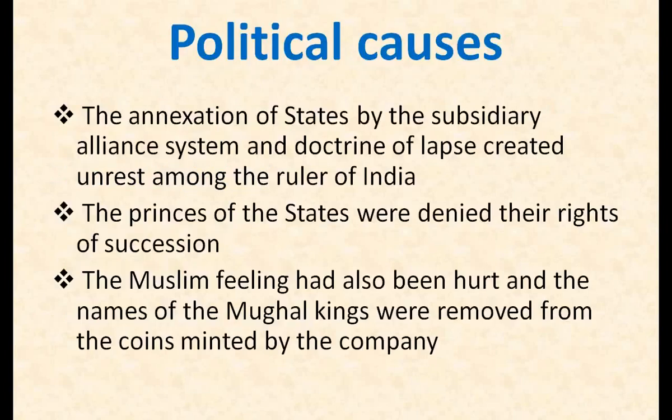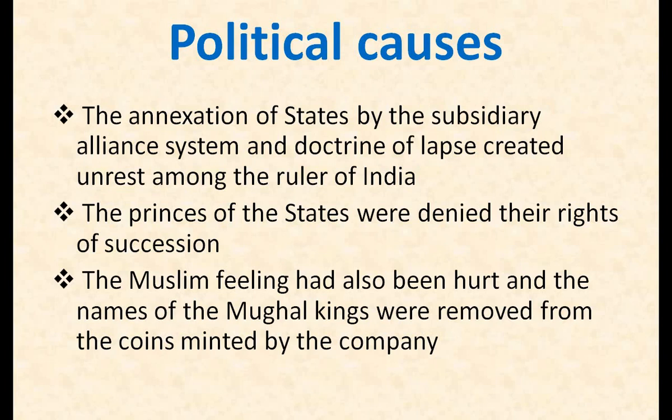Our first topic, political causes. Yes friends, in our previous lecture we have studied that the British government made many new policies. They made many new rules and regulations related to every field, like agricultural land, forest land for the tribal people, and administration policies also.